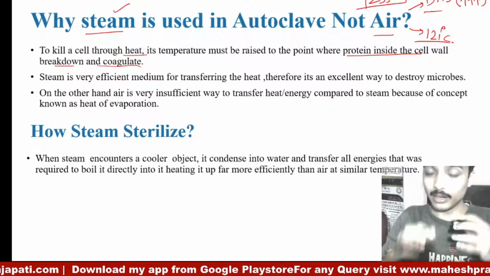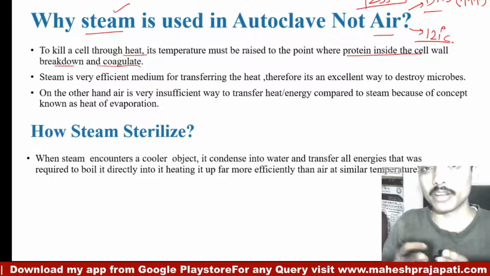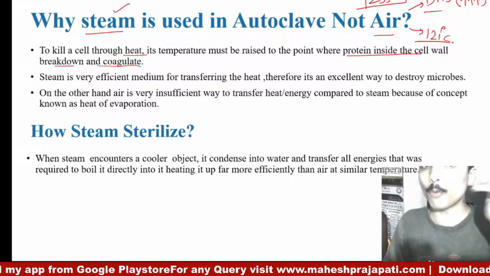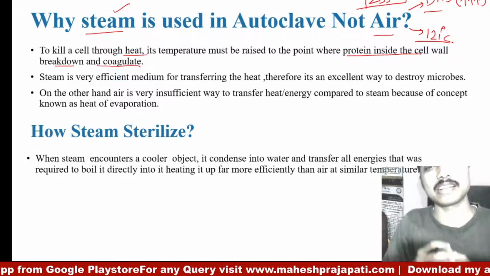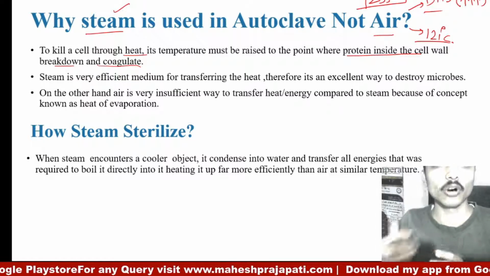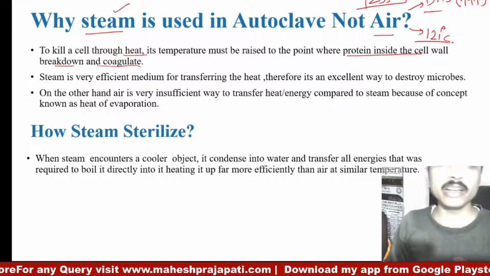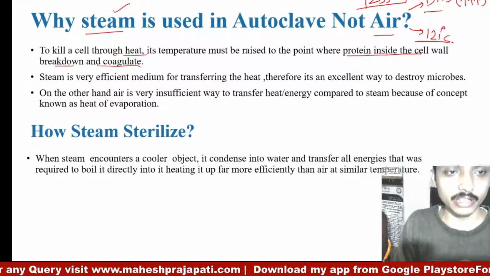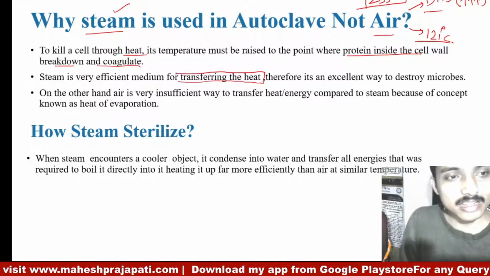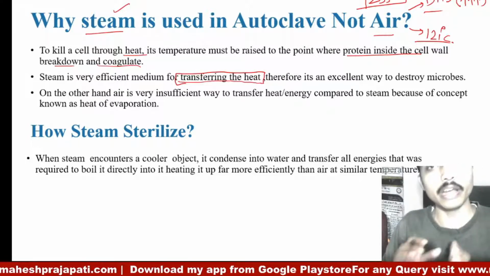So it is mandatory, to kill the microorganism by heat, to reach a certain point where the proteins inside the cell wall coagulate, which ultimately leads to the death of the microorganisms. Now, steam is very efficient at transferring heat. The reason we use steam is that it is very efficient compared to air.